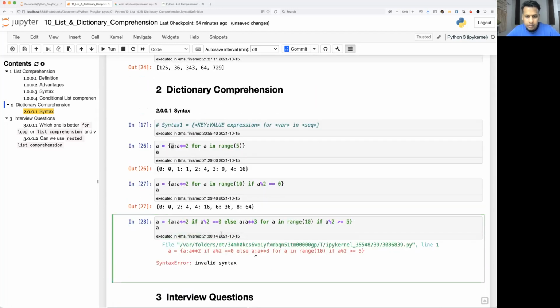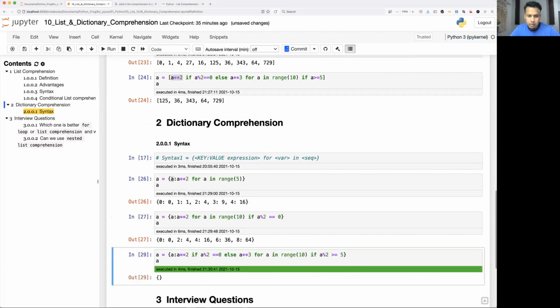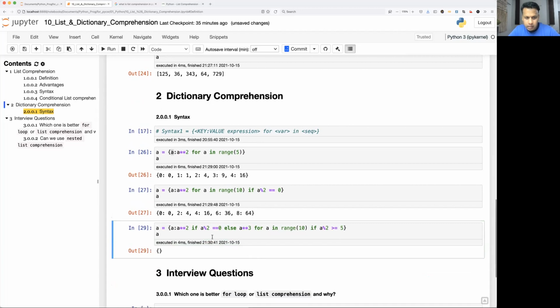Okay, so let's see what is the mistake here. A to the power 2. If A mod 2 equals 0 we can do this, else we have to do this, right? No, where is the key?